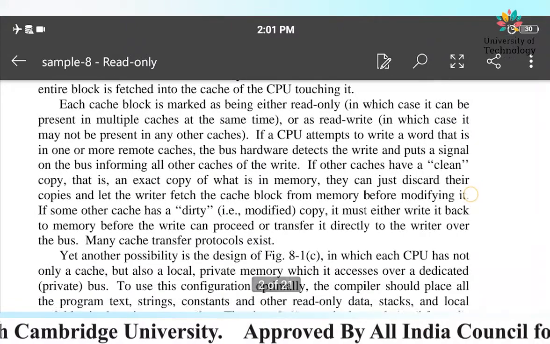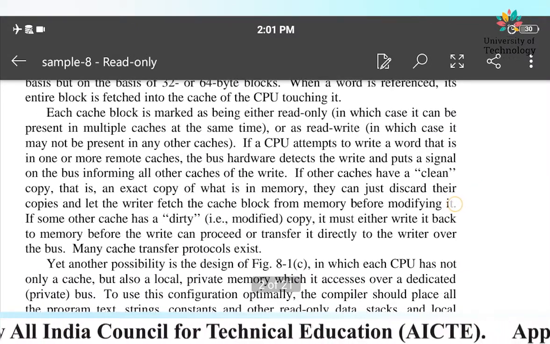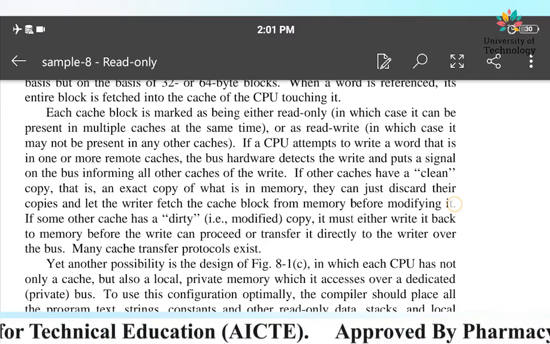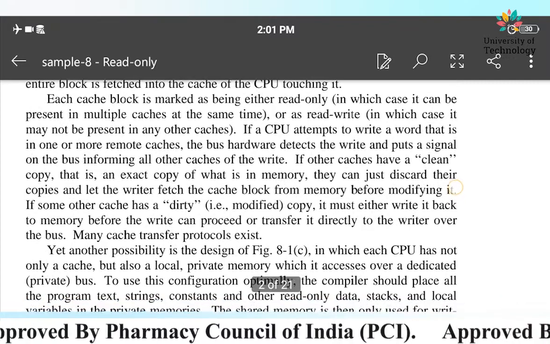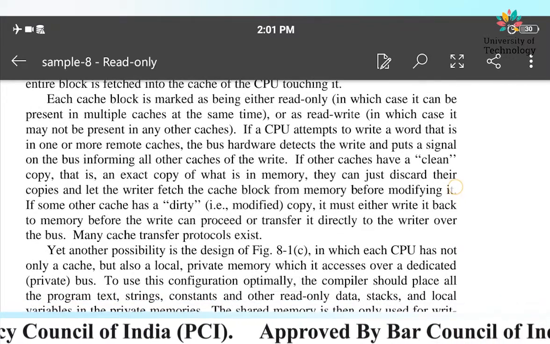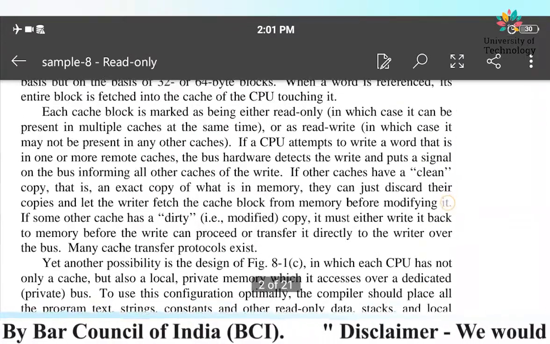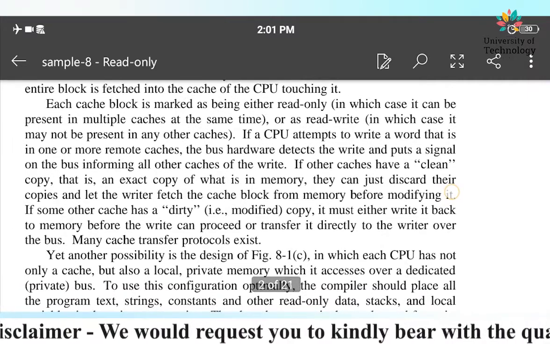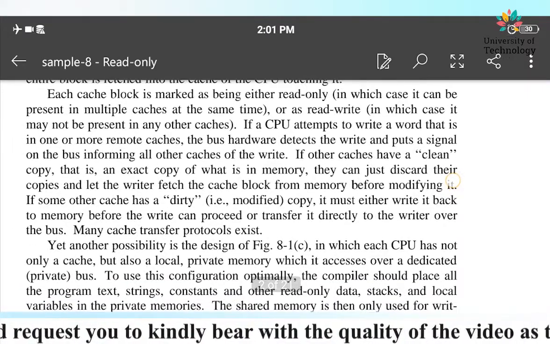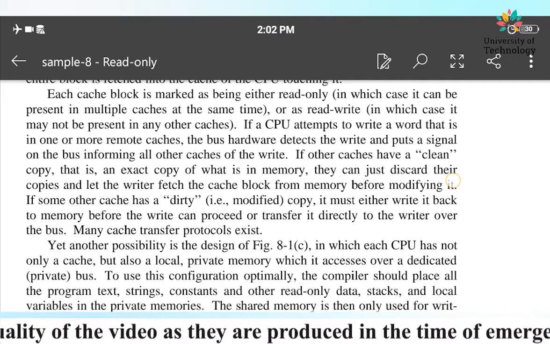So each cache block is marked as being either read only, in which case it can be present in multiple caches at the same time, or write only, or read write. If the CPU attempts to write a word that is in one or more remote caches, the bus hardware detects the write and puts a signal on the bus informing all the caches of the write. So we are having different types of caches with read operations, and read and write operations only. That's what they are trying to make you understand.